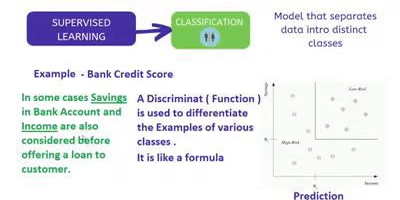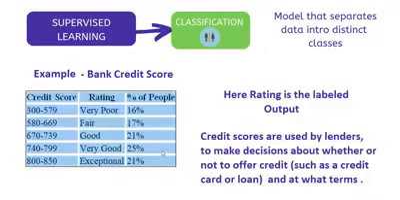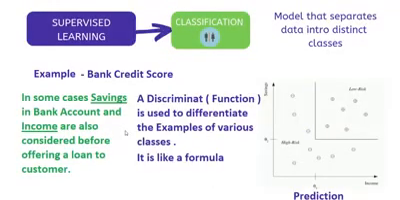In every classification problem, there is a discriminant. This is the formula that we were talking about. A discriminant is a function used to differentiate the examples of various classes. It's like a formula that if the credit score is between 300 and 579, the rating will be very poor; if it's between 580 and 669, it will be fair. So this discriminant is there in every classification problem. Our first focus is to find or create this discriminant function, the formula we are looking for.